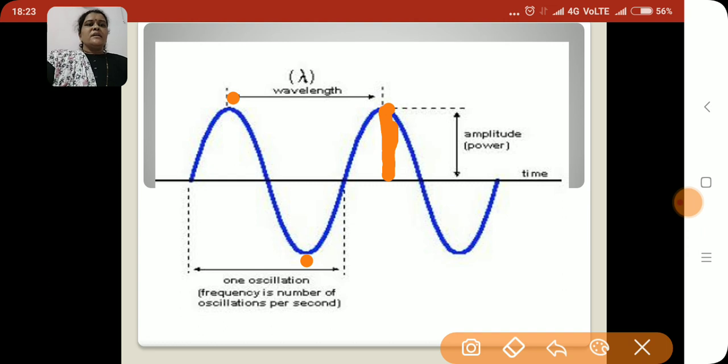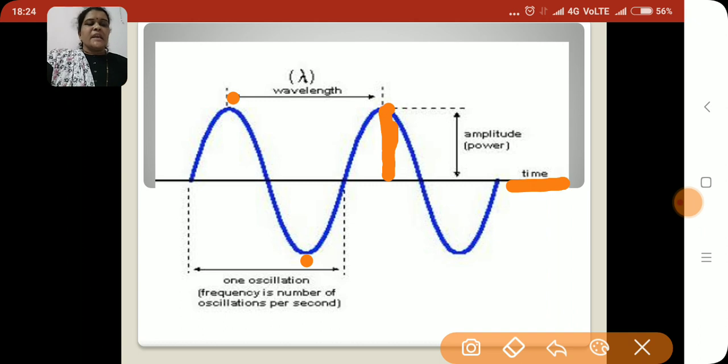The second term is time period. The time taken by a vibrating particle to complete a to and fro motion, or one vibration, in the path of the wave is called the time period.